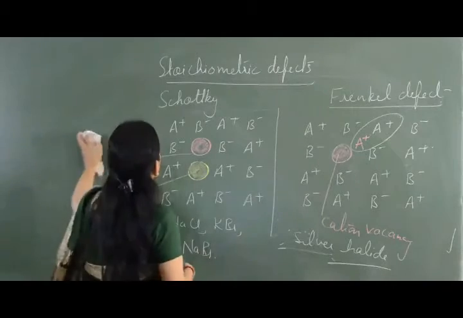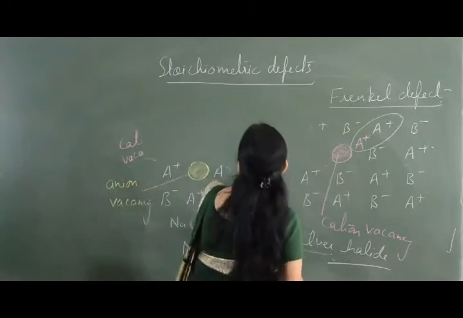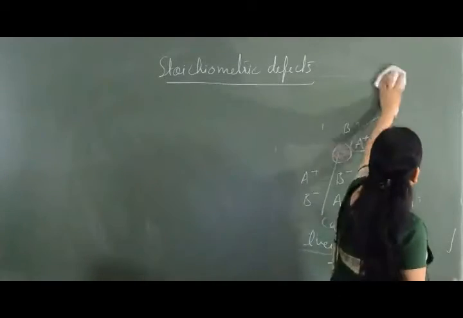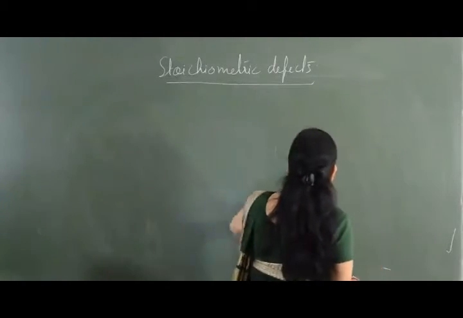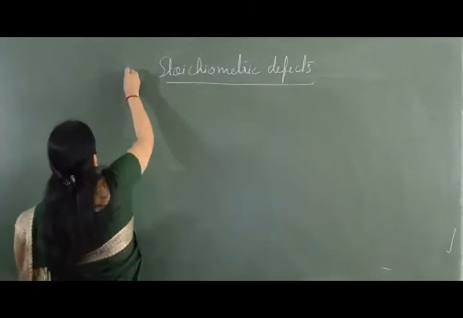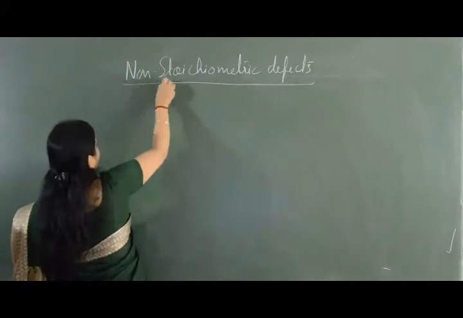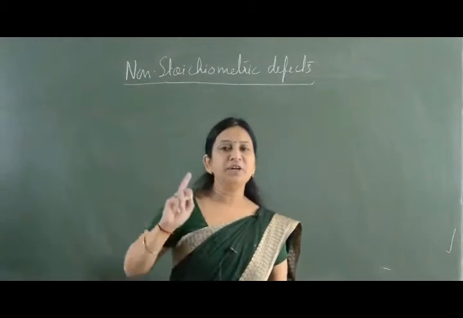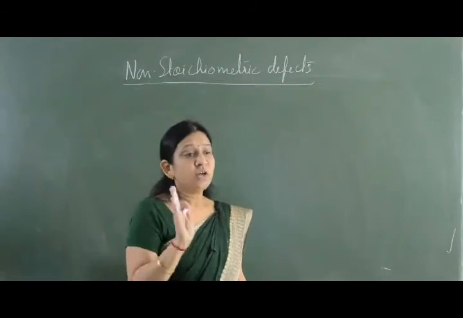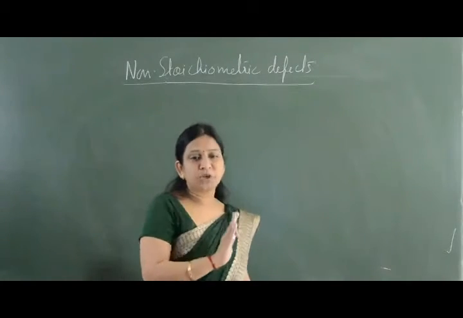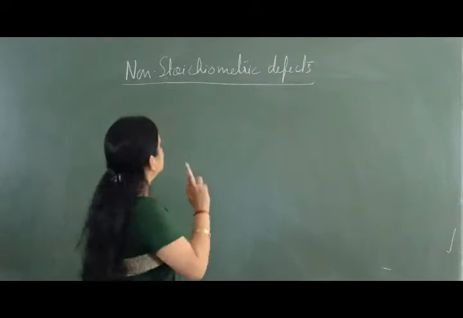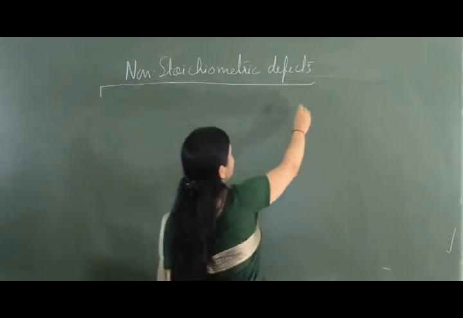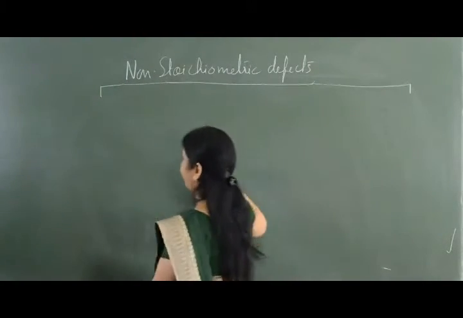The next we come to non-stoichiometric defect. Now in case of non-stoichiometric defect, the ratio of cations and anions in the crystal after the defect is going to change. That is not the same as prescribed by the chemical formula. So that is non-stoichiometric defect. Then we have two types of non-stoichiometric defect.